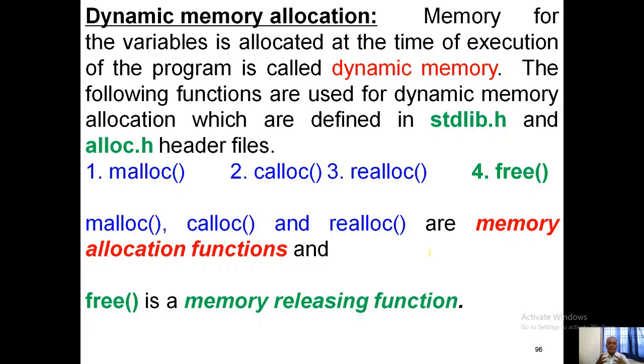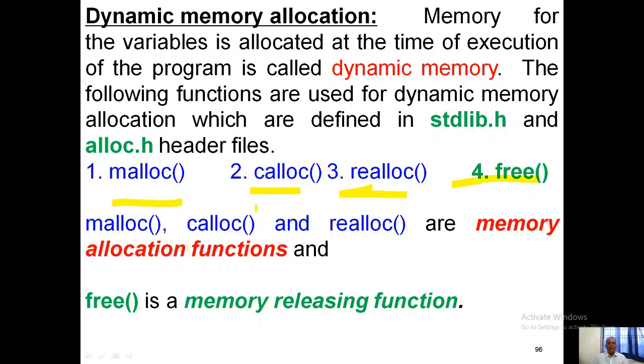The following functions are used for dynamic memory: malloc, calloc, and realloc. Next one is free.